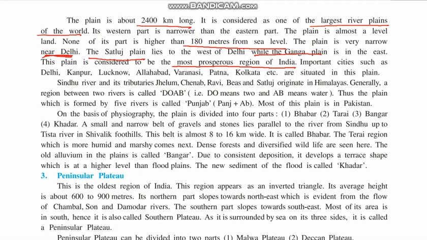Important cities such as Delhi, Kanpur, Lucknow, Allahabad, Varanasi, Patna, Kolkata, etc. are situated in these plains. The Sindhu River and its tributaries, meaning the branches, Jhelum, Chenab, Ravi, Beas, and Satluj originate in the Himalayas.